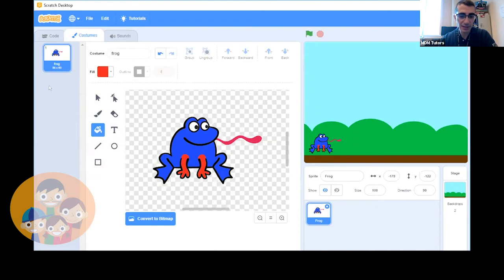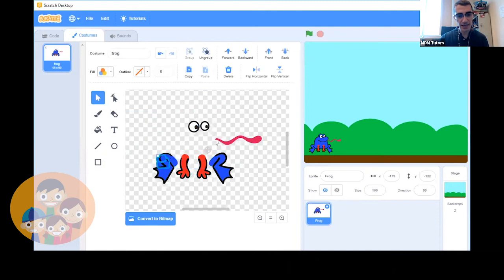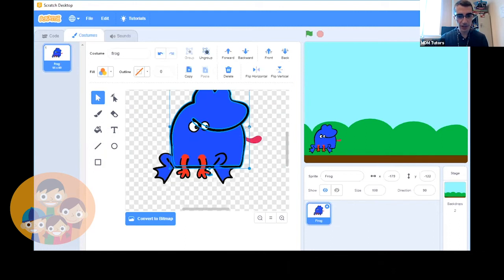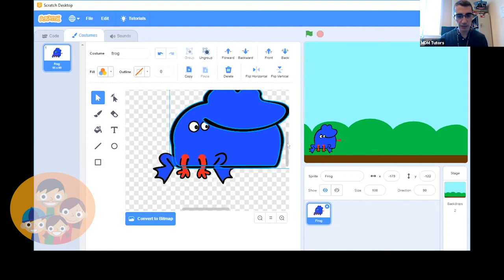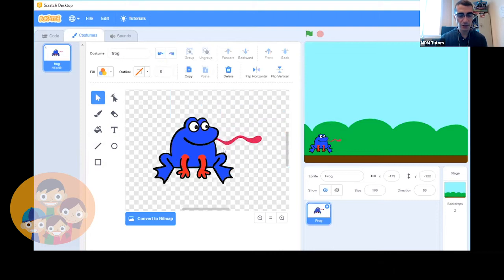Cool. Okay, that looks weird, but that's fine. We can actually edit different parts of this frog. You can see that if I hover over the body and use my selection tool, I can click on the body and then edit it and make it larger, smaller, wider or thinner. And I'm actually going to undo that by clicking this undo button, and I'll undo it back to normal.